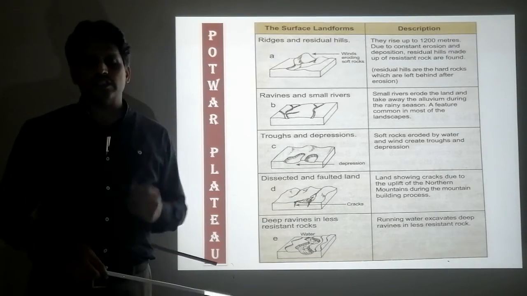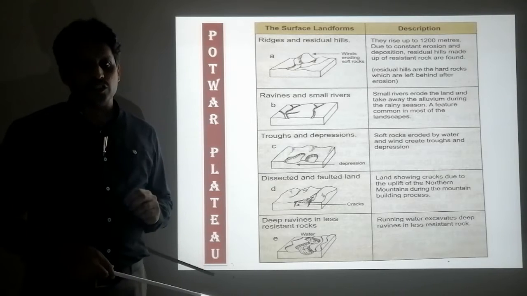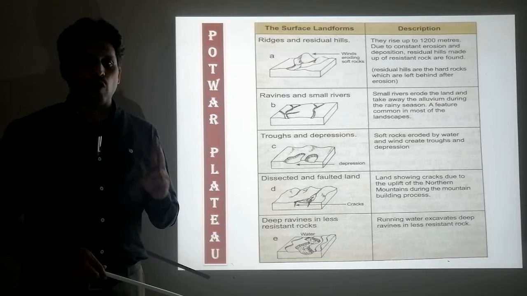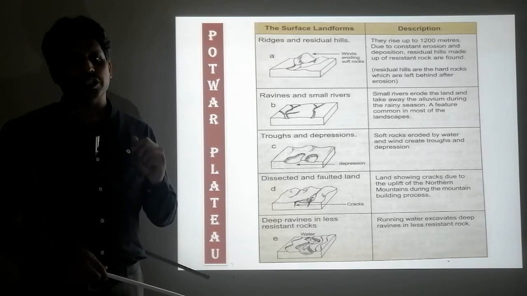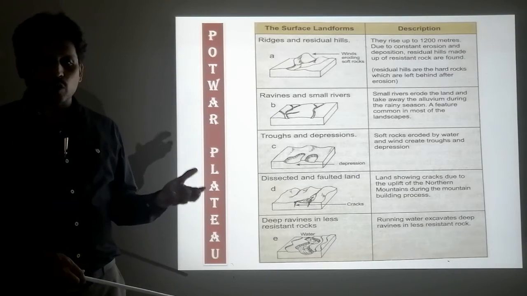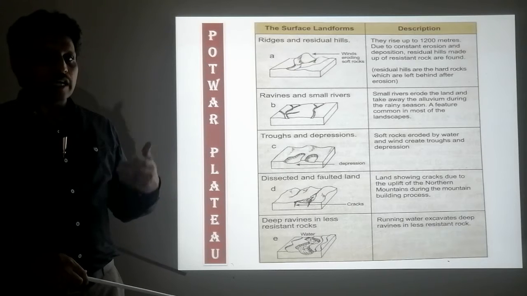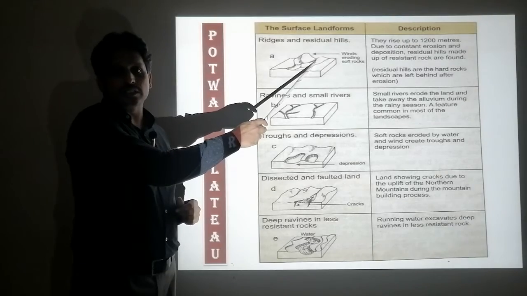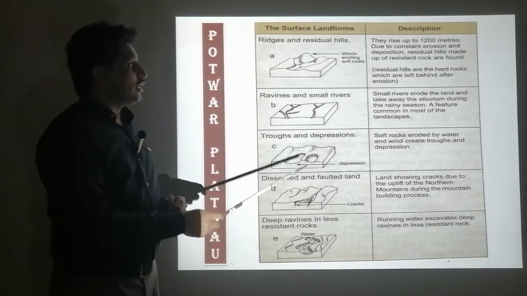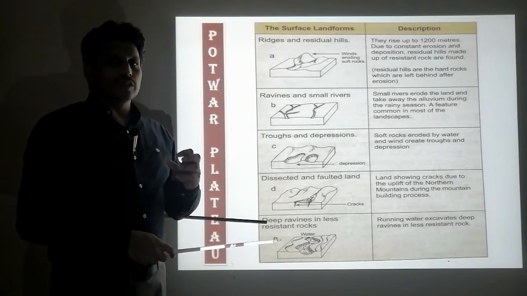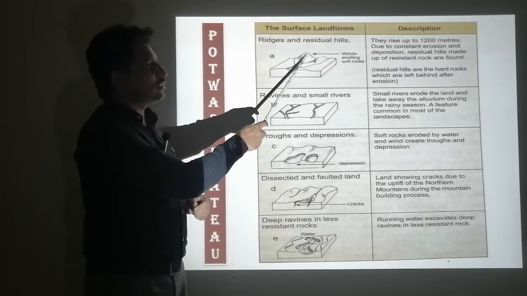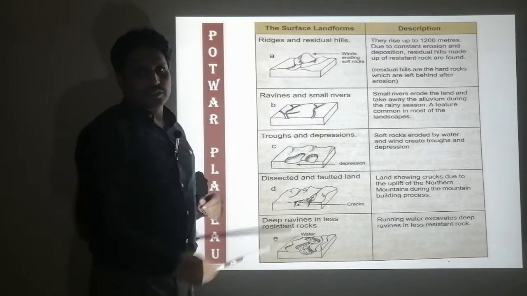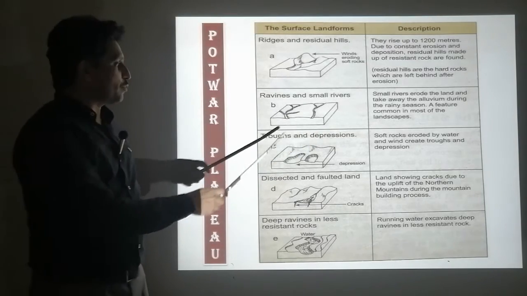Who erodes the rocks? There are 3 natural agents of erosion: one is wind, water is 2, and third is glacier. On the Potwar Plateau there is no glacier, but there are wind and water which erode the rocks. But the hard rocks resist and remain in their own position, called residual hills. After erosion, the rocks which are left behind.